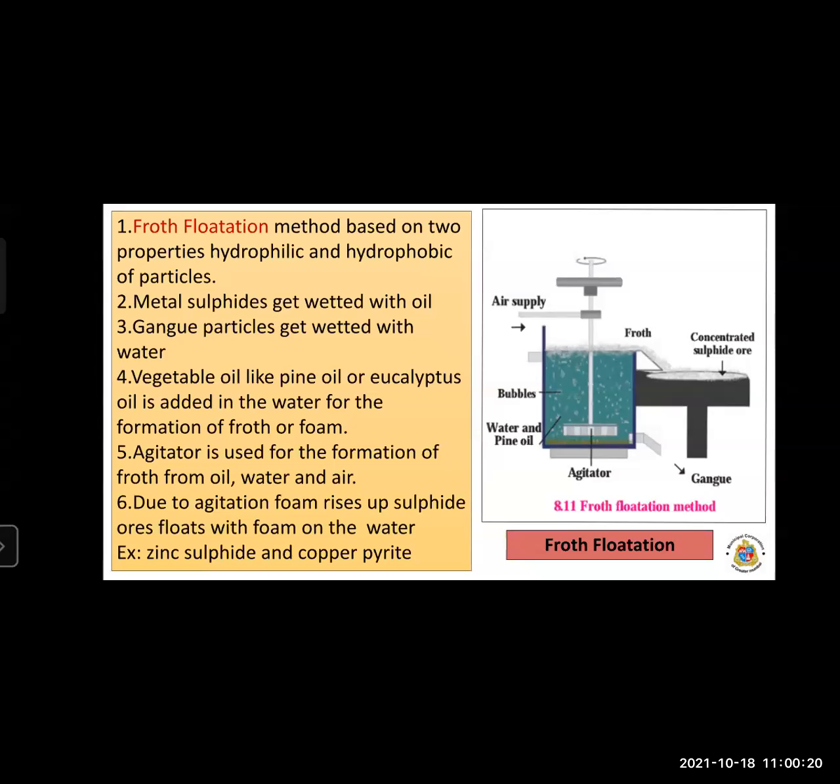In separation based on concentration, we have two methods: first is the Wilfley table method and second is the hydraulic separation method. In hydraulic separation, we use water. In the magnetic separation method, we use a magnet.